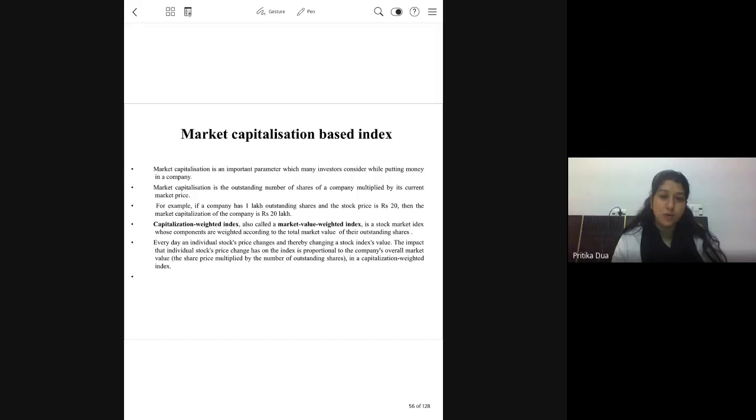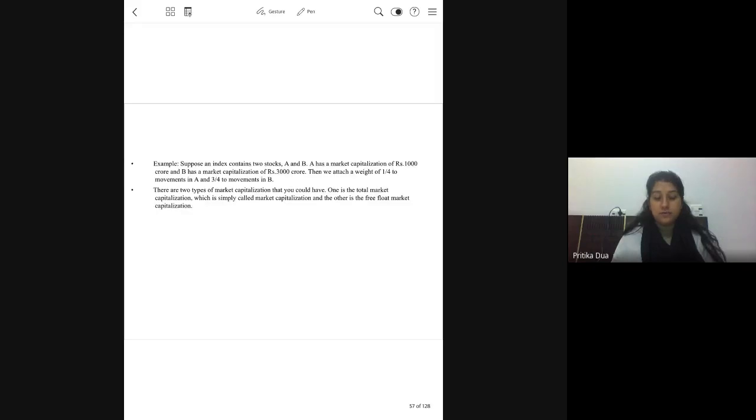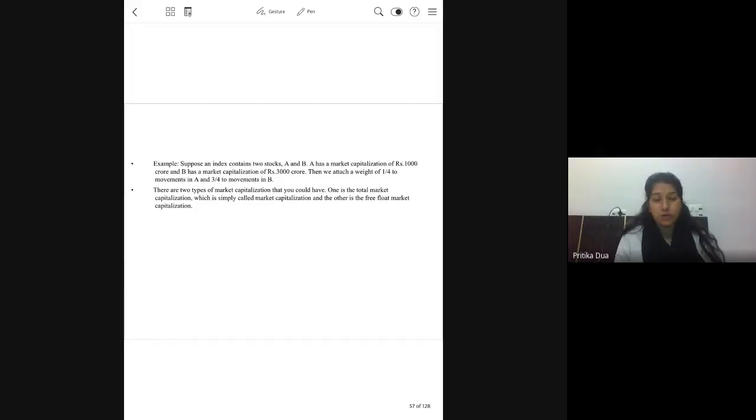So say there's a simple example given, then we'll move to a better example. Say an index has only two shares, A and B. For A, the market cap is 1000 while B has 3000 as market cap. So now A's weightage will be 1/4 in the index while B will have a weightage of 3/4 in the index. Now, when we consider the market capitalization index, it actually covers only the free floating shares in the